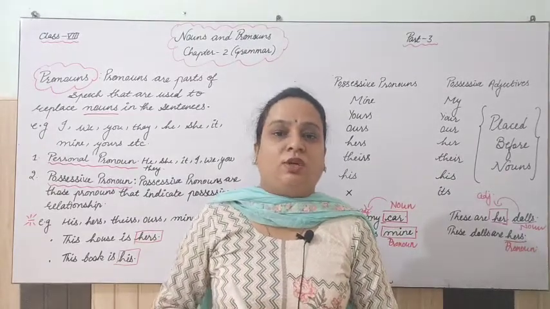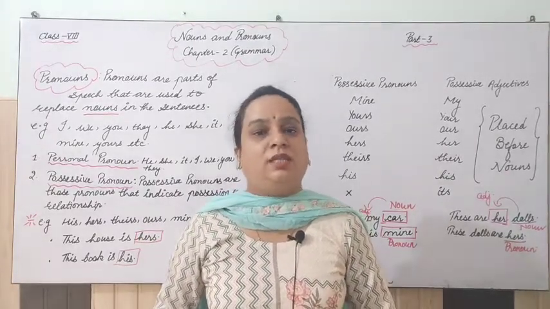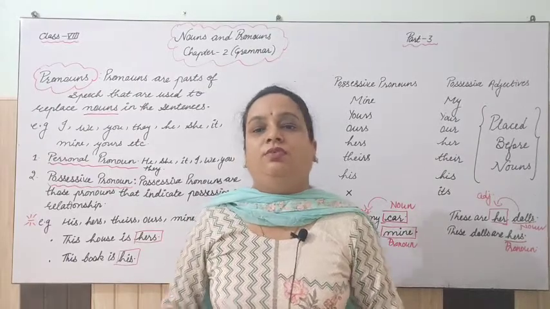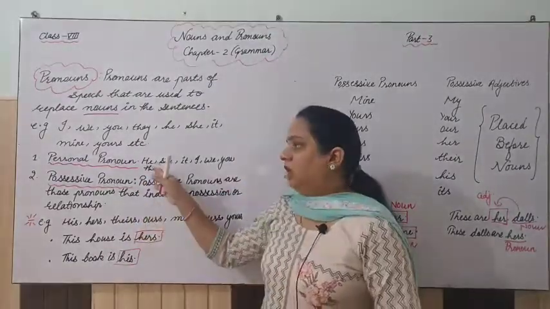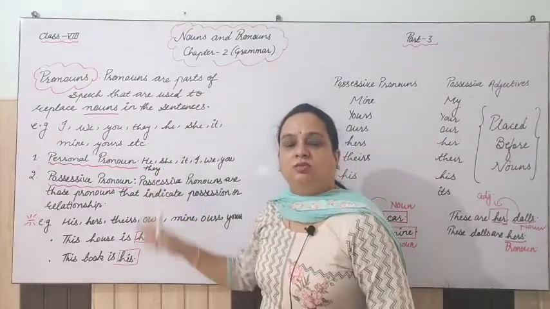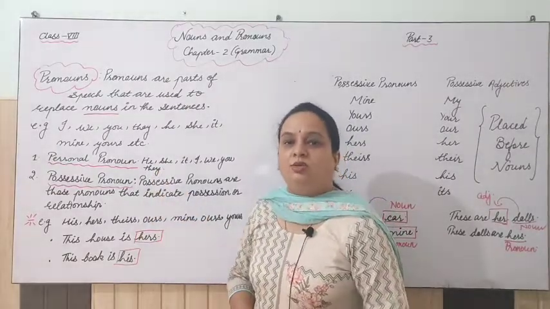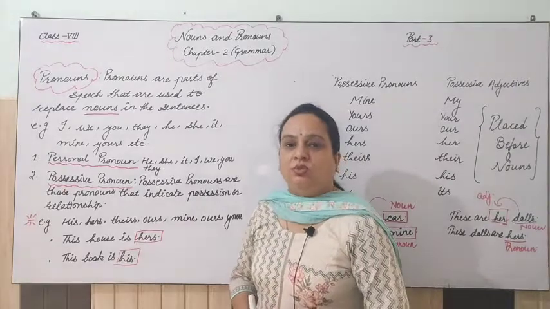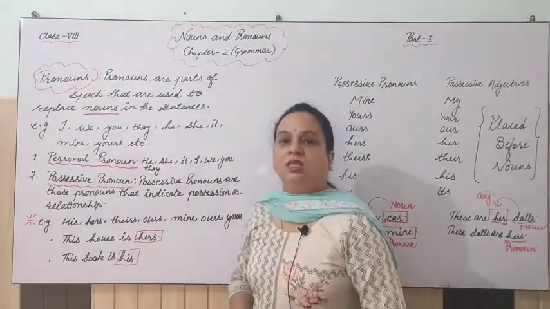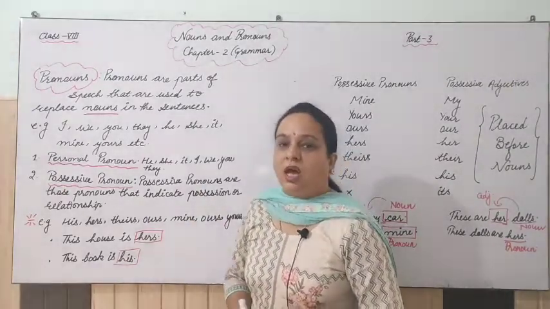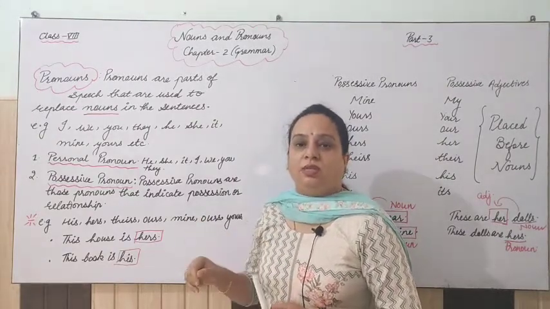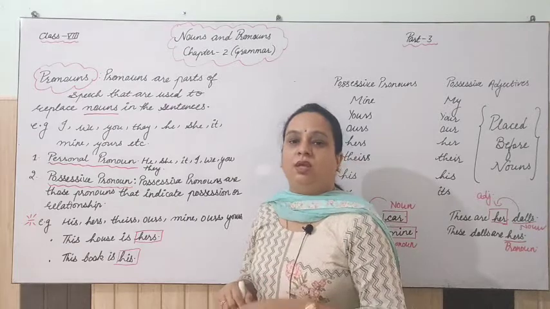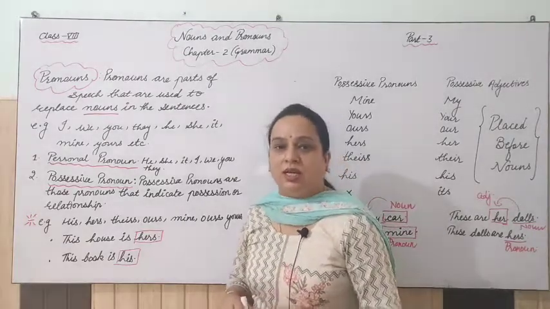Please take a screenshot of this and try to solve exercise B, which is given for these two kinds. I think both exercises B and C are there. One is for personal pronouns and the second is for possessive pronouns. Please try to solve them, and then when I send you the video of these exercises, you can recheck. Please do it with a pencil, so that if any mistake is there, you can erase it correctly.